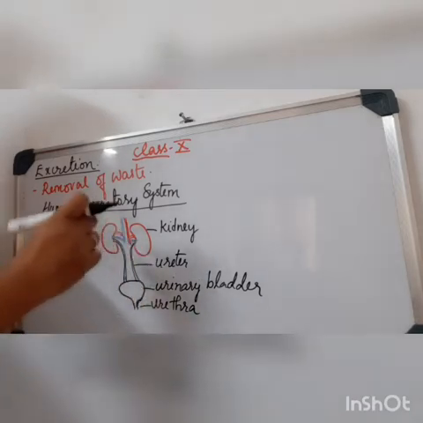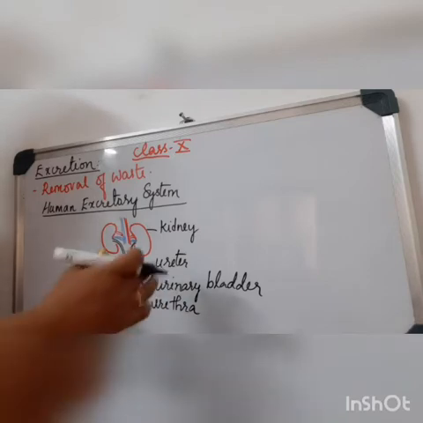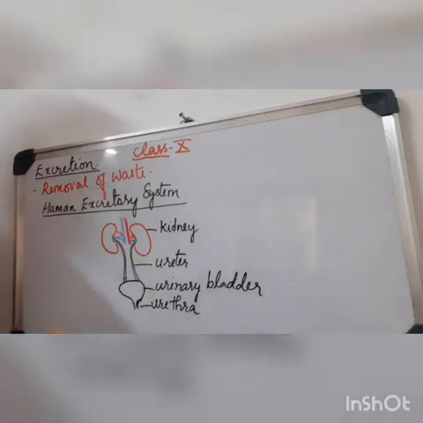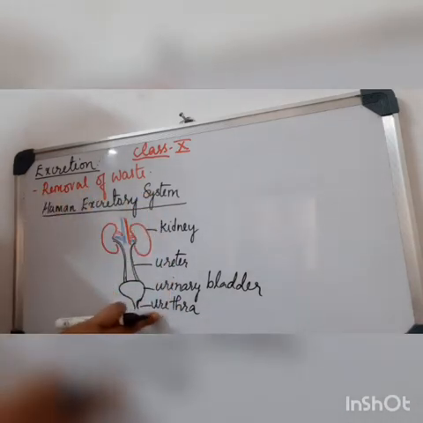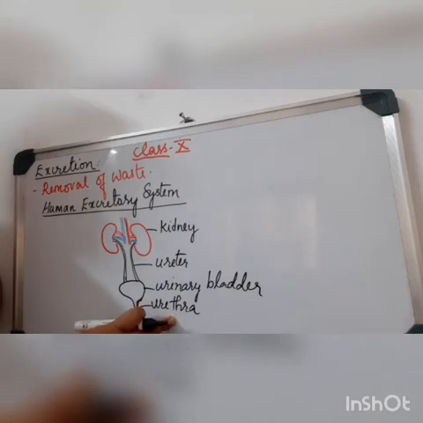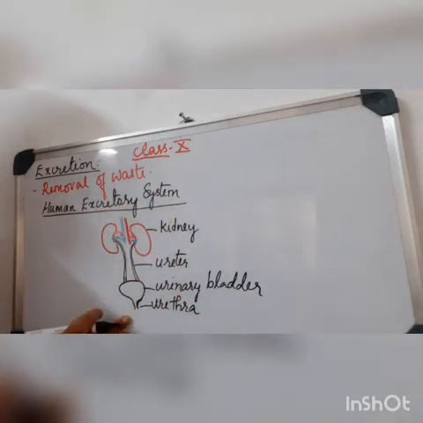These ureters carry the urine, and it is stored temporarily in the urinary bladder, and given out when we feel like urinating. The urine stored in the urinary bladder is given out through the opening called the urethra, which is found in both male and female humans. So this is basically the structure of the urinary system, or the excretory system of humans.